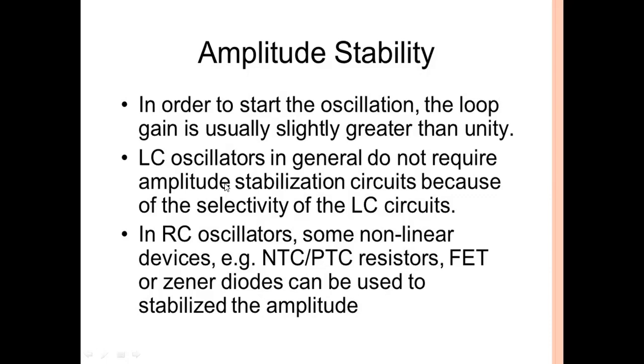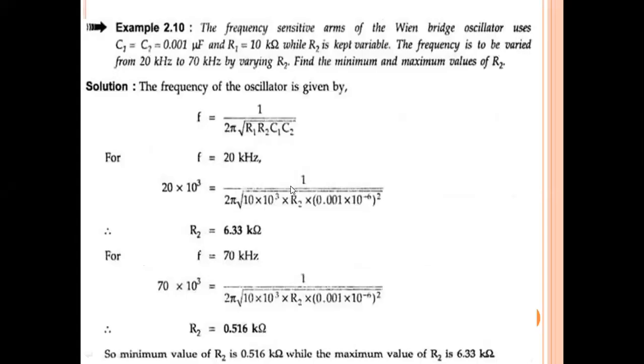Whereas in our LC oscillators, there is no need to provide any amplitude stability because of the selectivity of LC oscillators. Okay, so that is about amplitude stability. Amplitude stability means the loop gain must be stable, that is, A and beta product must be constant. So if there is a change, then we can use these devices in the RC oscillators. And in LC oscillators, there is no need to provide any amplitude stability.